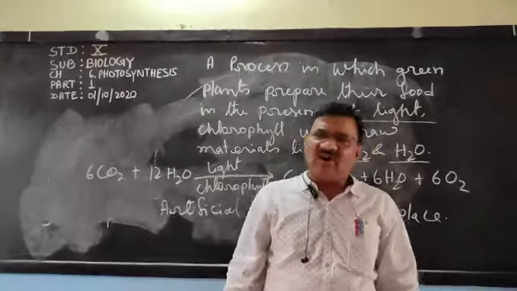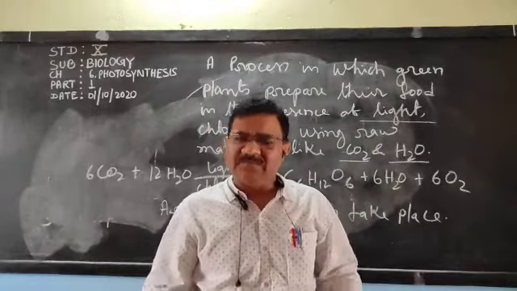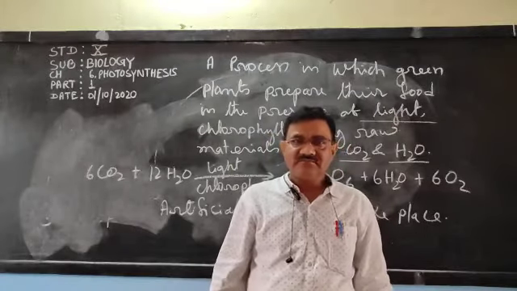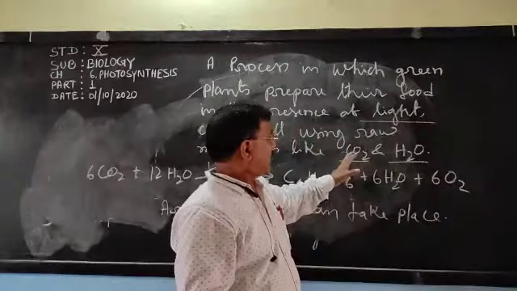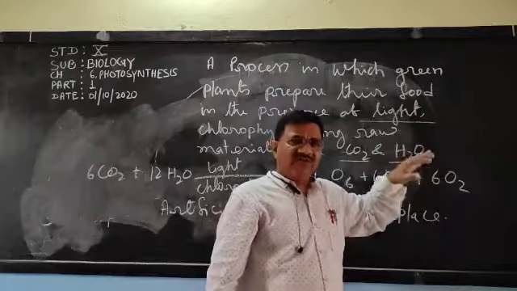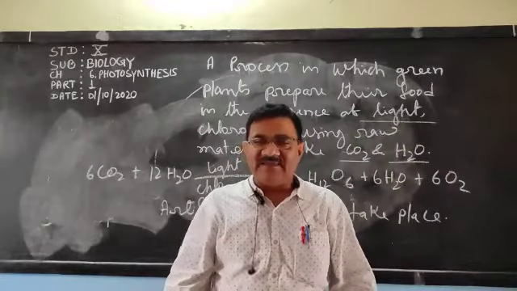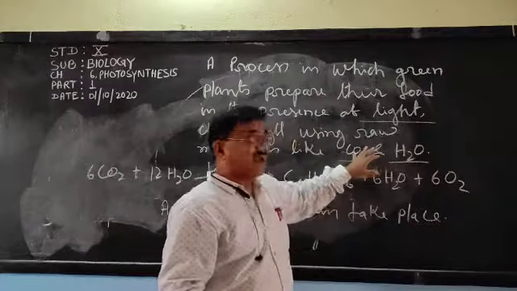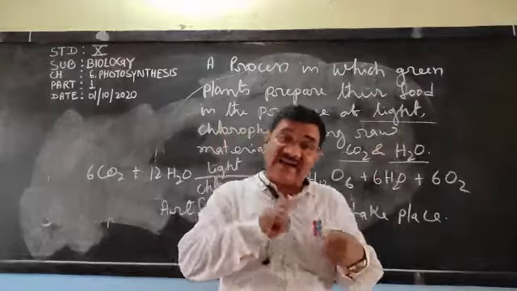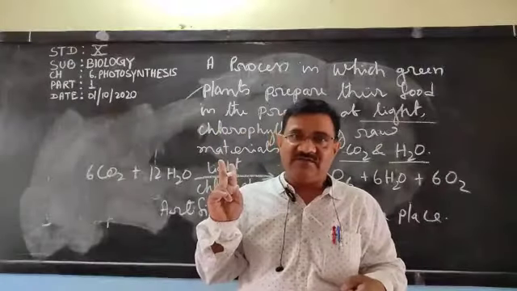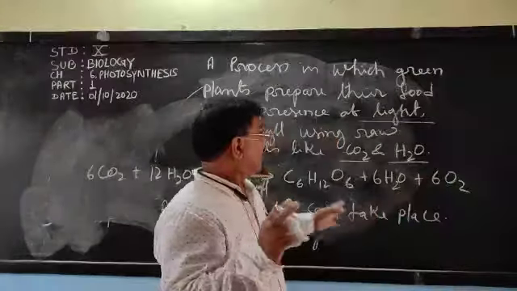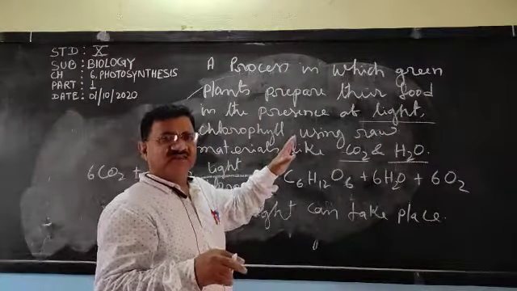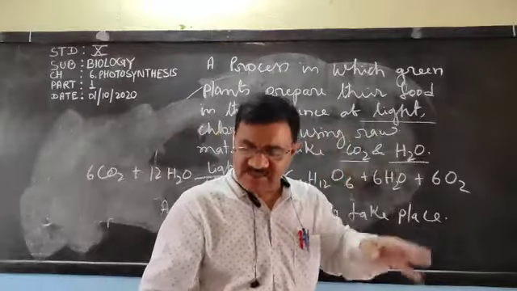Carbon dioxide is obtained from the atmosphere with the help of stomata, by gaseous exchange, and water is absorbed by the roots from the soil. And this water and carbon dioxide both are necessary for photosynthesis.